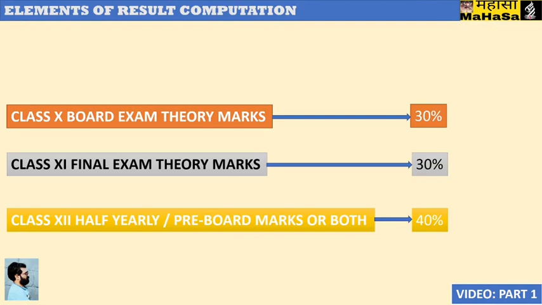Here we start. This policy says that class 12th result computation will have three elements. First element of 30% weightage shall be coming from class 10th board theory marks. 30% other shall be coming from final examination theory marks of class 11th, and 40% marks shall be coming from the various examinations attempted by student in 2020-21 in class 12th, whether they were online or offline. They may be unit tests, midterm examination or half yearly examination, or pre-board examination attempted by the students.